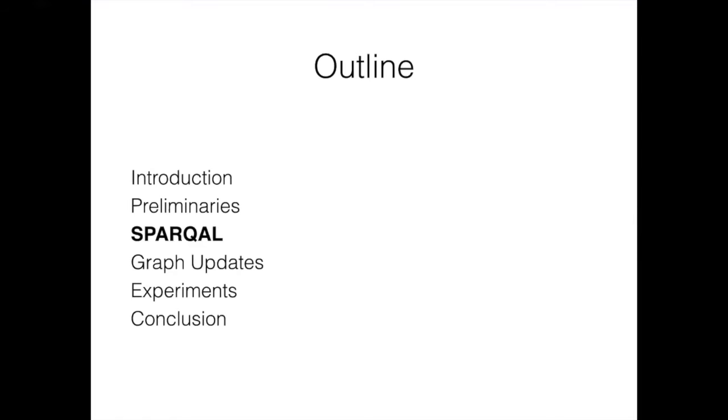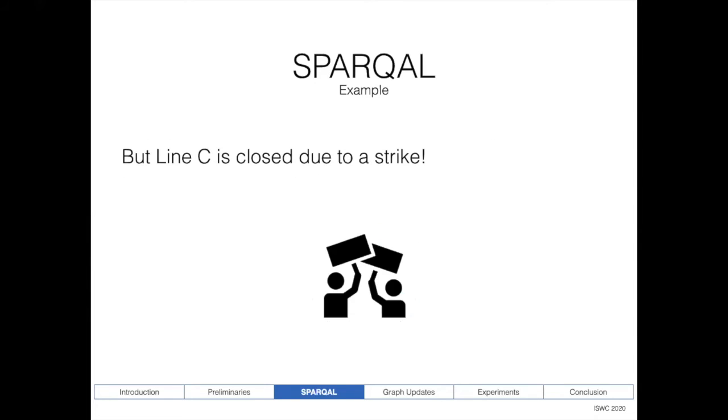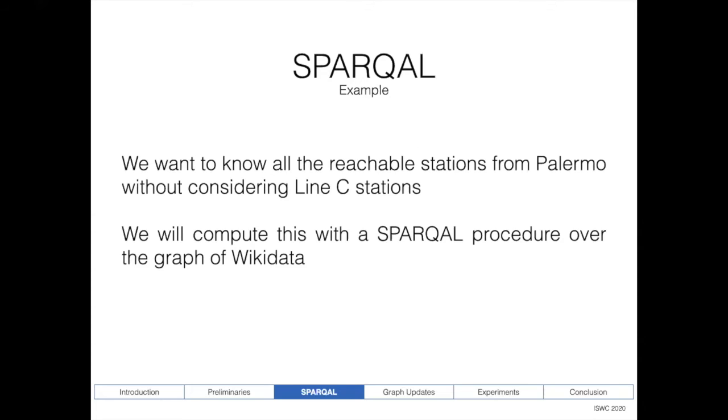And finally, we are ready to present SPARQAL. We will start with an example. Suppose that there is a concert close to the Palermo station in Buenos Aires, but line C is closed due to a strike. So we want to know all the reachable stations from Palermo without considering the line C stations. To illustrate how SPARQAL works, we will compute this task with a SPARQAL procedure over the graph of Wikidata.